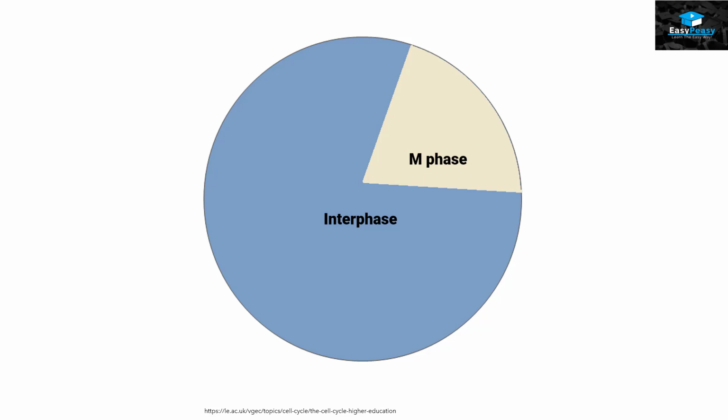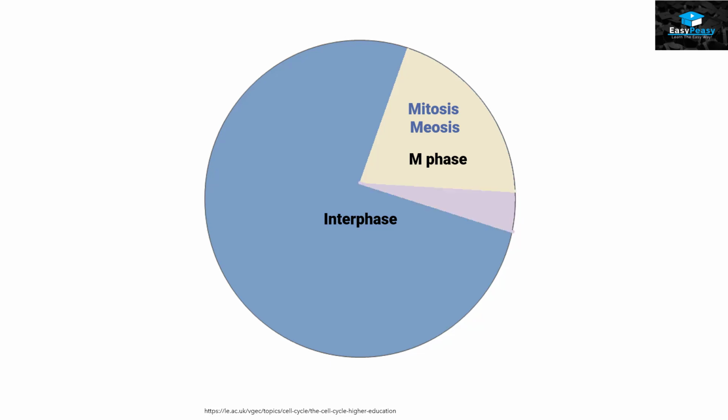In M phase, we have mitosis and meiosis depending on the type of cell that we are dealing with. If it's a normal cell, then the process will be called mitosis, and if it's a germ cell, then the process will be called meiosis, followed by a little part in which the cytoplasm of the cell divides, and this part is called cytokinesis.